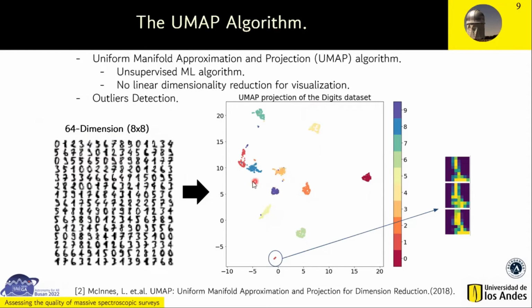Each island contains similar objects. In this example, we can see that the number 1 is located in this island, the number 2 in this island, but we can identify that some outliers are far from each island. For example, these outliers that are the number 1 are far from each island.